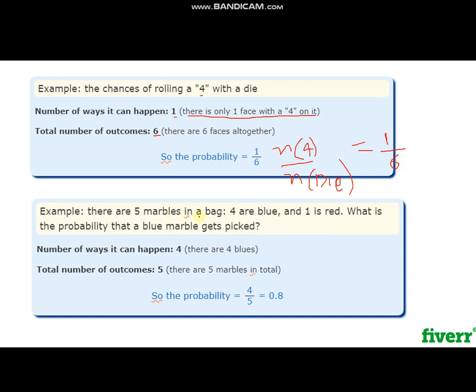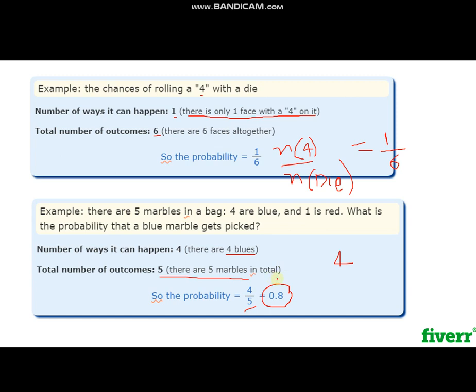There are 5 marbles in a bag, 4 are blue and 1 is red. What is the probability that a blue marble gets picked? We can easily say that 4 marbles are blue and 5 marbles are in total. So 4 divided by 5 is the probability.